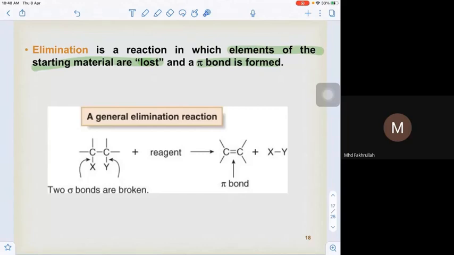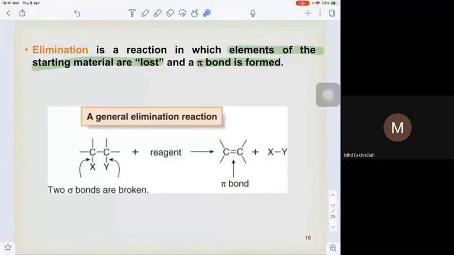So we have here C that is bonded to C, and each carbon has X and Y attached to it. When this compound reacts with a specific reagent, suddenly there are no more X and Y attached to these two carbons, and in order for these two carbons to achieve a pair, they form the second bond between them. They are forming a pi bond.